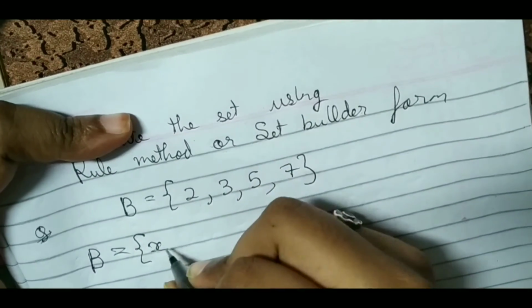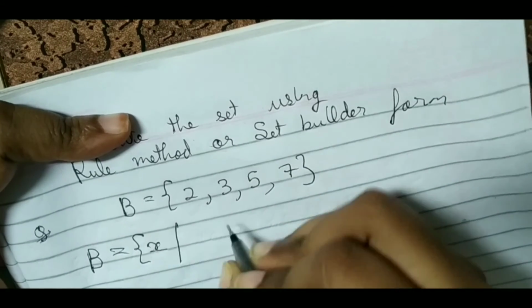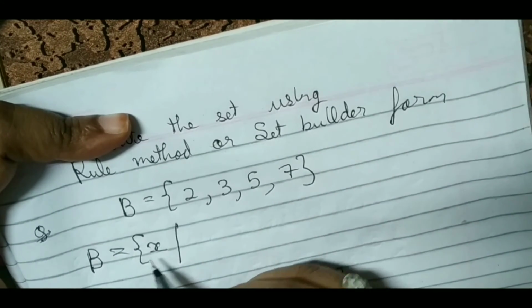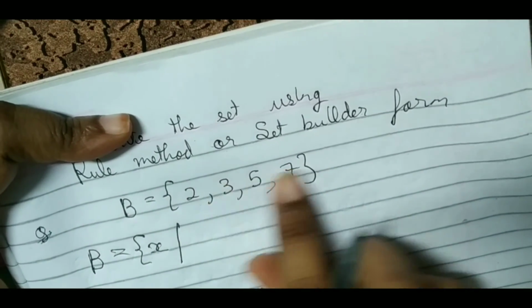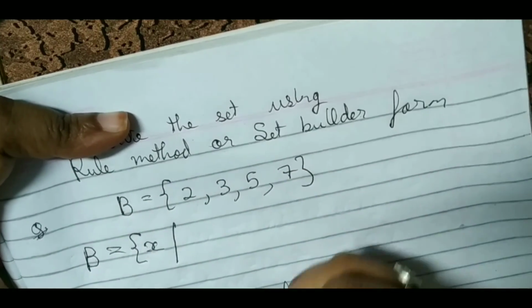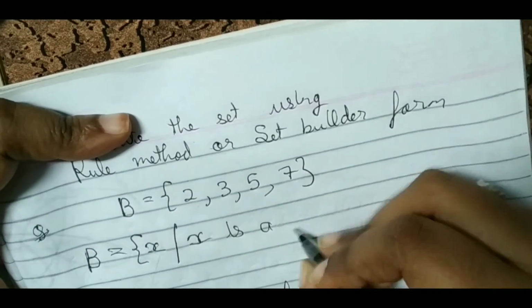Set of all X, we will put a vertical line. First we will put a variable. This element we will denote by a variable. Then the property: what is the property of these numbers? They are all prime numbers between 1 and 10. So X is a